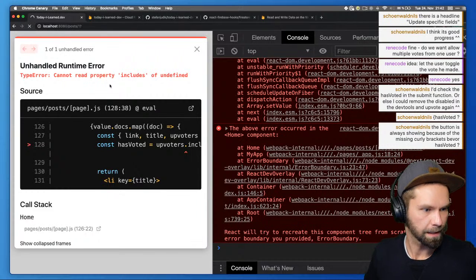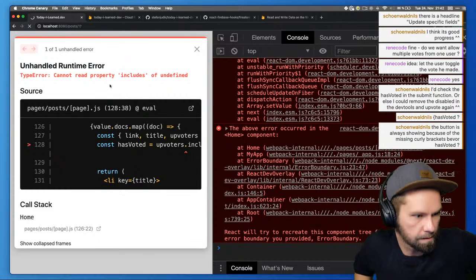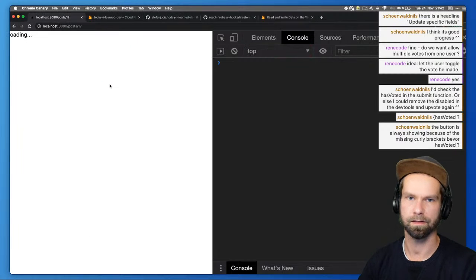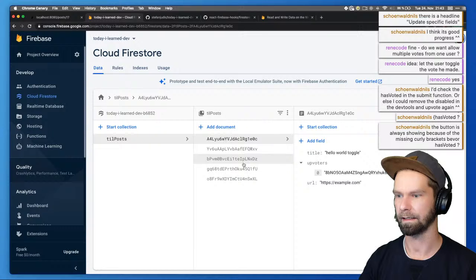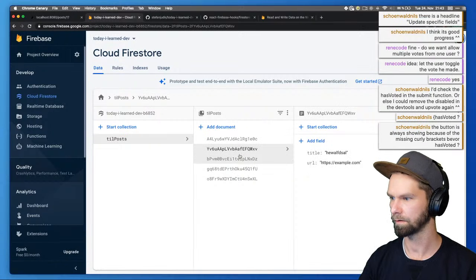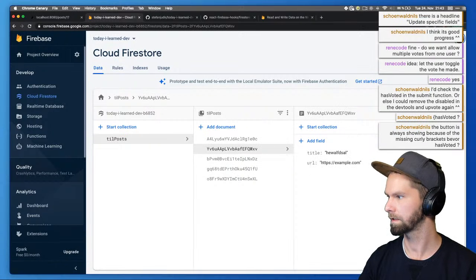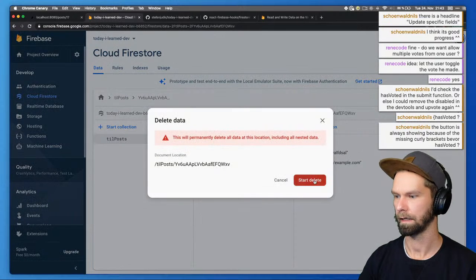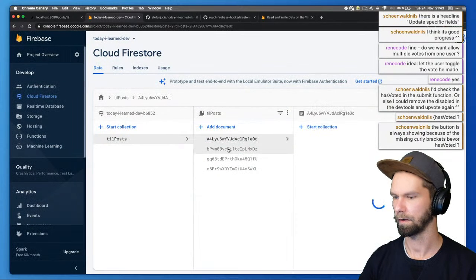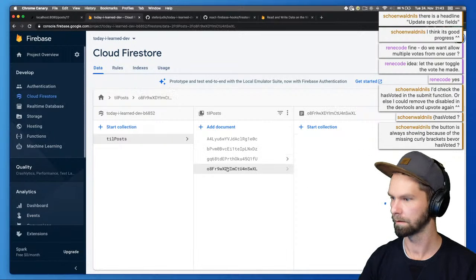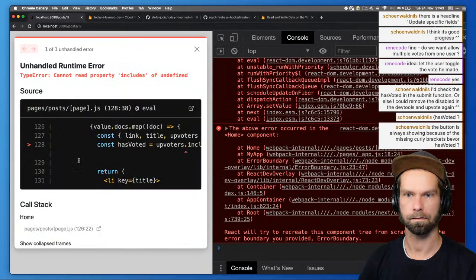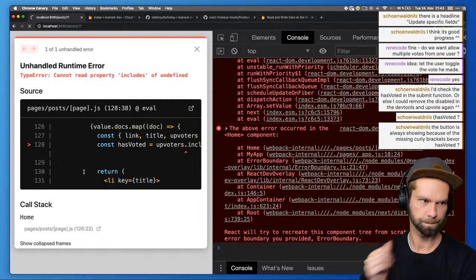Yeah, right now the button is always showing because I think the user ID is always pumped into the whole thing. Cannot read property. I think now I messed up the data. Some of these don't have the upvoter. This one is this one. Get rid of this one. And now every entry should have upvoters. Yep. So looks good. Let's do a refresh here.